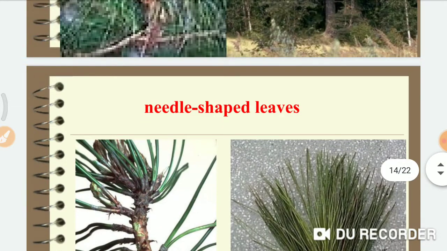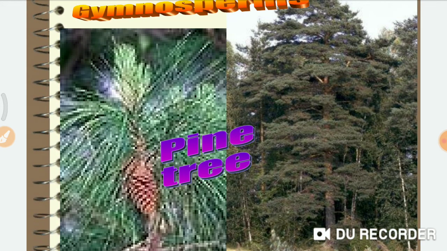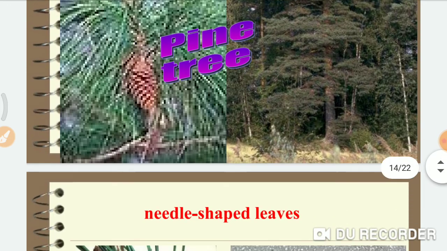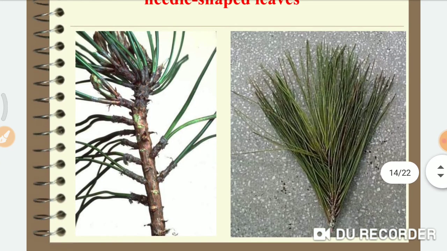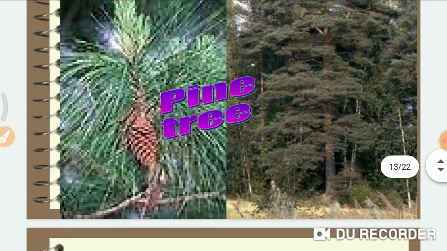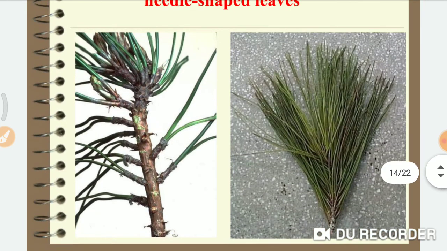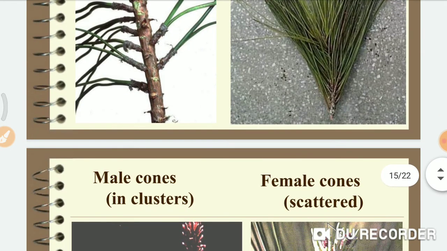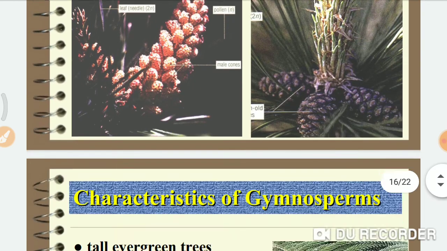If you go to any cold regions, like Kullu Manali, you'll see needle-shaped leaf plants. They have needle-shaped leaves. It's an adaptation. These are nothing but gymnosperms. One example is balsam fir that you will get in cold regions. These are male cones and female cones.